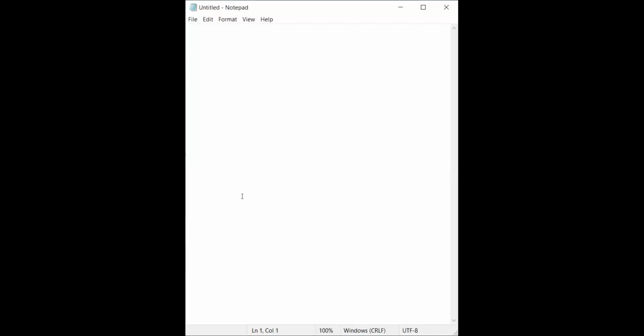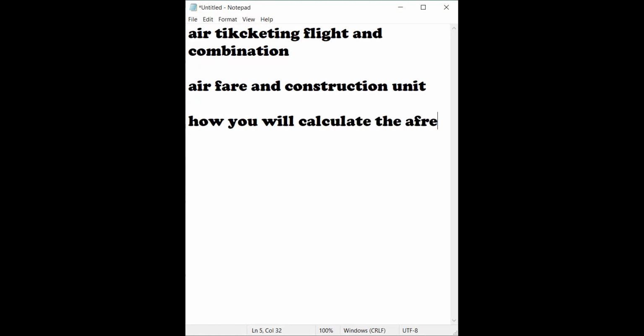So today we are doing air ticketing, flight, and combinations. It is something like we have an airfare and construction unit. Airfare and construction, very important to understand. Today, the module is how you will calculate the fares. Is that clear to you?